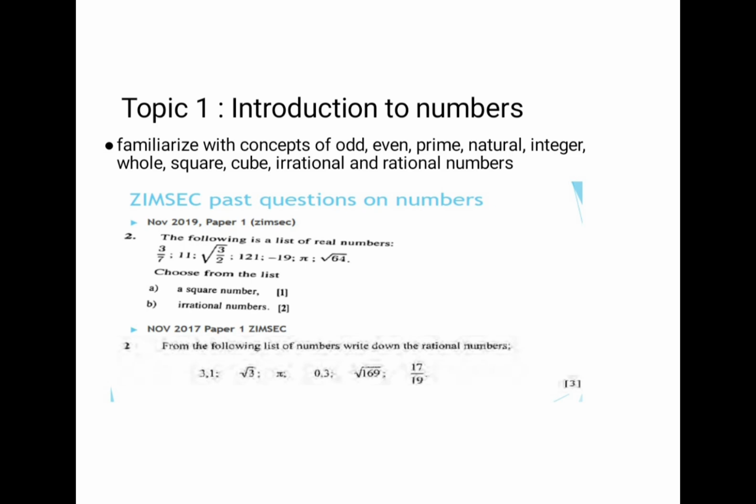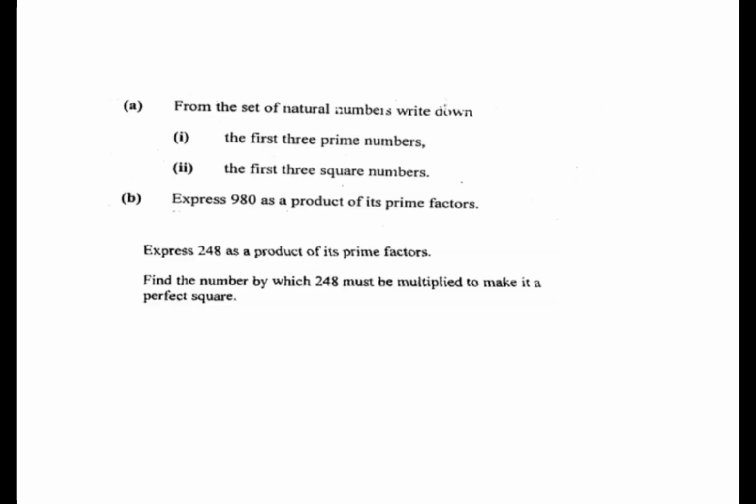And then this question was in November 2006. It was saying from the set of natural numbers, write down the first 3 prime numbers. So you need to understand that natural numbers start from 1 to infinity. So we need to select from 1. So the first prime number is 2, and the second prime number is 3. The third prime number is 5. Prime numbers are numbers with 2 factors only, that is 1 and itself. 1 is not classified as a prime number. Many make a mistake on that, so make sure that you don't list 1 as a prime number.